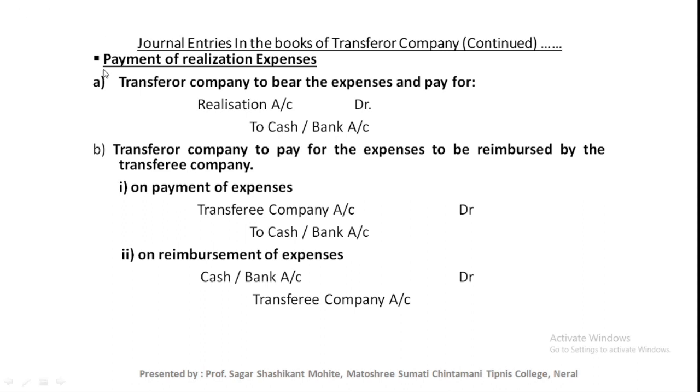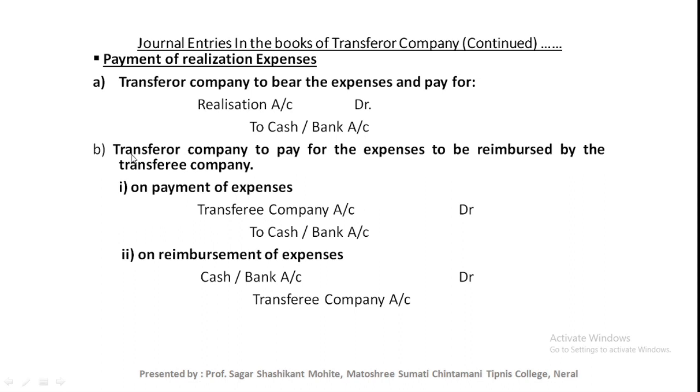Now let's check the first situation, where the transferor company bears the expenses and pays for them. At that time the journal entry for the payment of realization expenses will be realization account debit to cash or bank account.